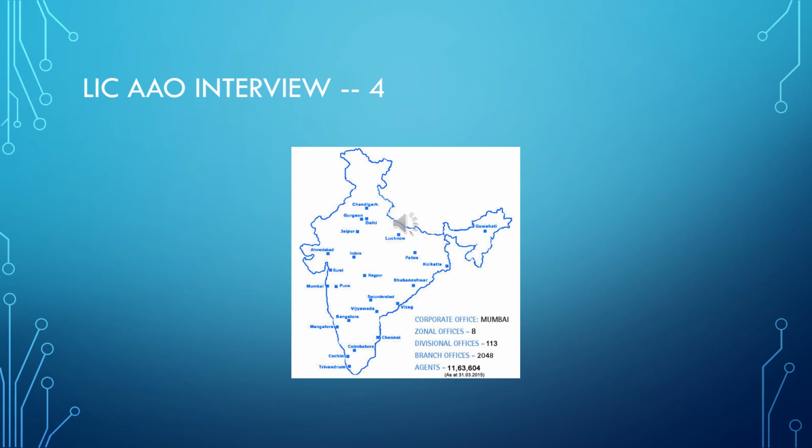So the perusal of this will tell you that the aim of the Life Insurance Corporation of India is to help the public by opening offices in different parts of the country, and for proper control over that they have developed 8 zonal offices and 113 divisional offices, besides having 2048 branch offices.